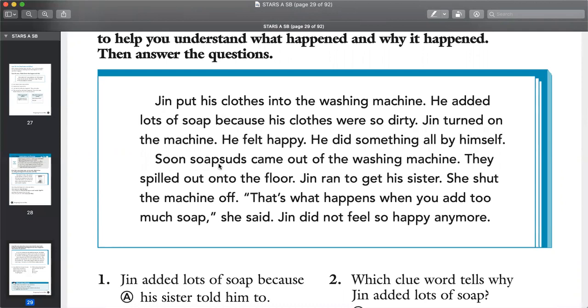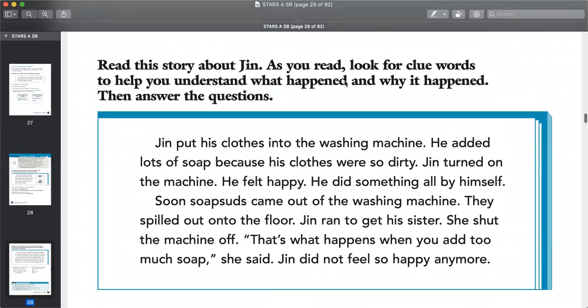Soon, soap suds came out of the washing machine. They spilled out onto the floor. Jin ran to get his sister. She shut the machine off. "That's what happens when you add too much soap," she said. Jin did not feel so happy anymore. So tell us what happened and why it happened. Think about it for a second before we go to the multiple choice.